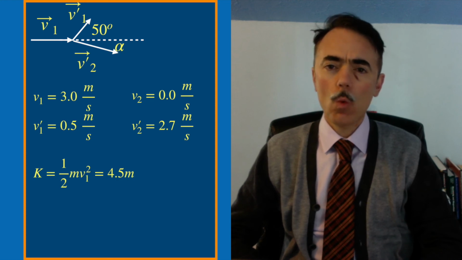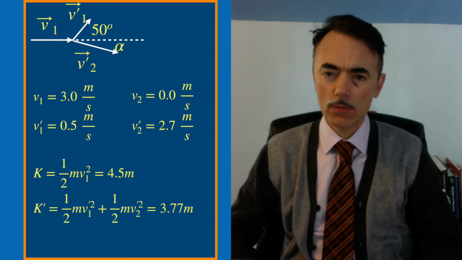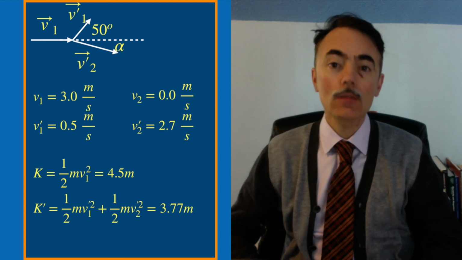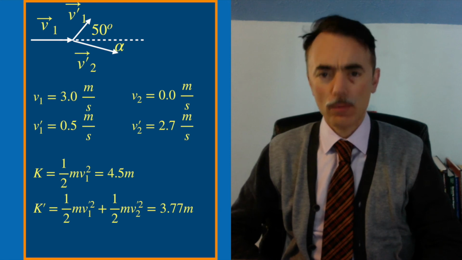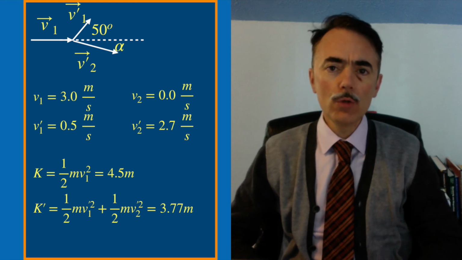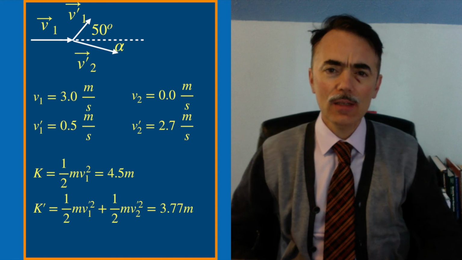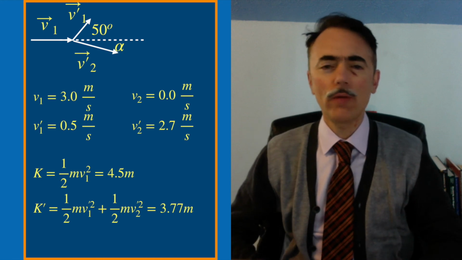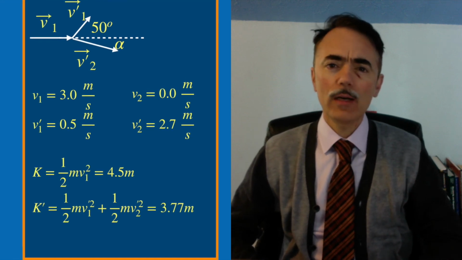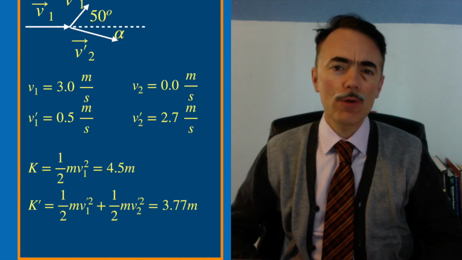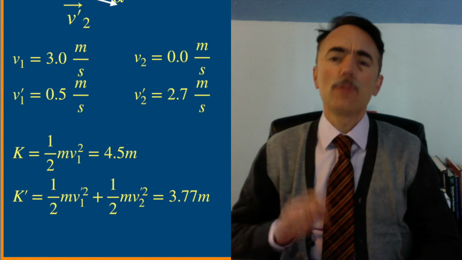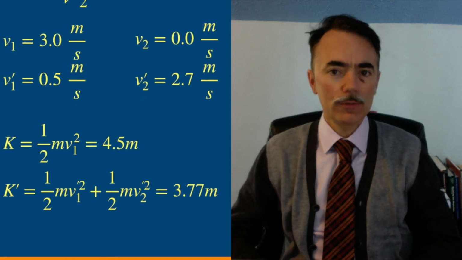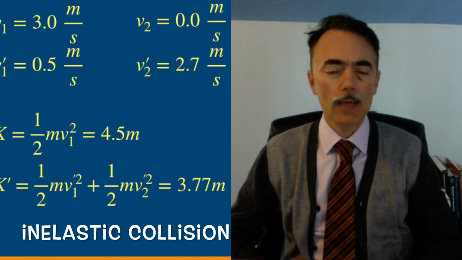Finally, it is 1/2 m1 times v1 prime squared plus 1/2 m2 times v2 prime squared. If we do the math, we get that the initial kinetic energy was 4.5 m, and finally we get that the kinetic energy is 3.77 m. So the energy is not conserved and the collision is inelastic.